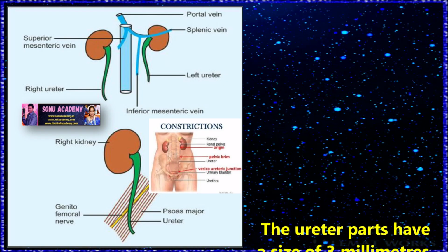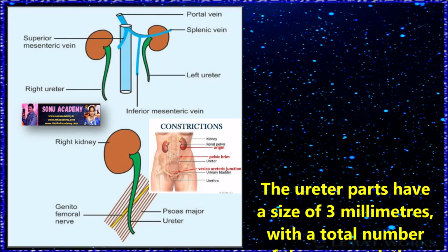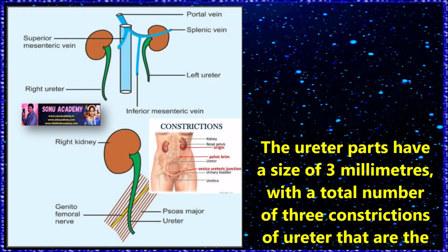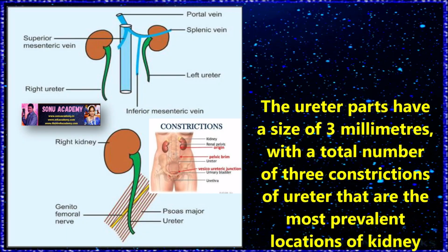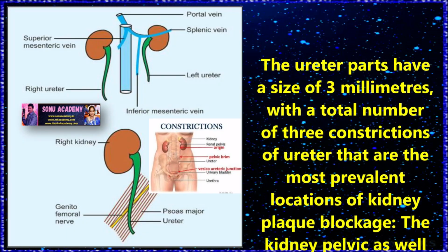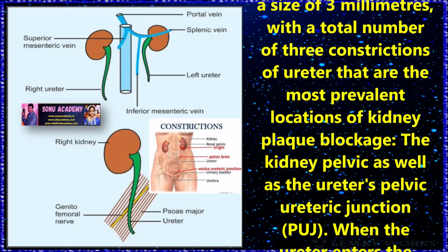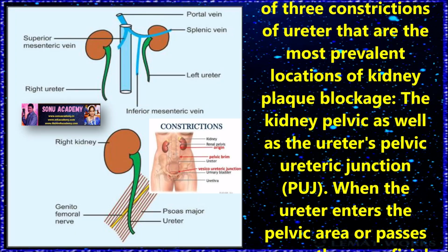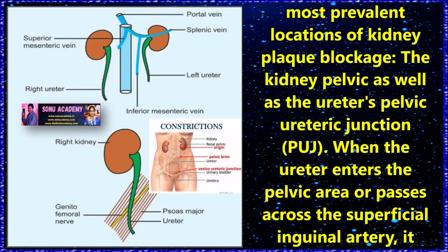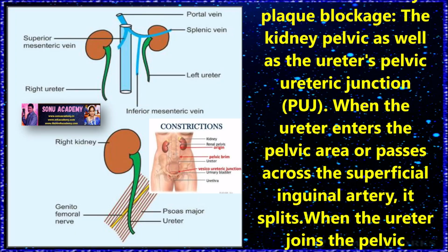Children, let us discuss the constrictions of the ureter. The ureter has a size of about 3 mm, with a total of 3 constrictions, which are the most relevant locations of kidney blockage. The first is the pelvis of the kidney and the ureter's pelviureteric junction, PUJ.